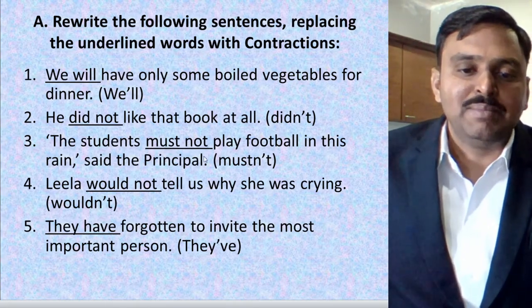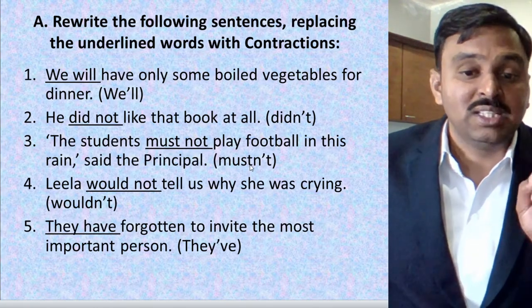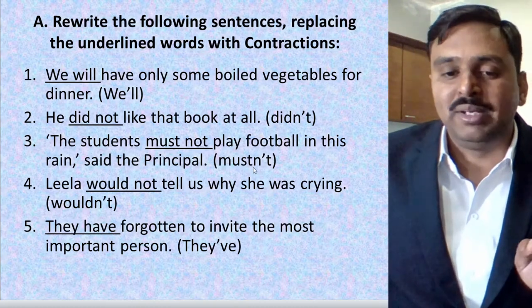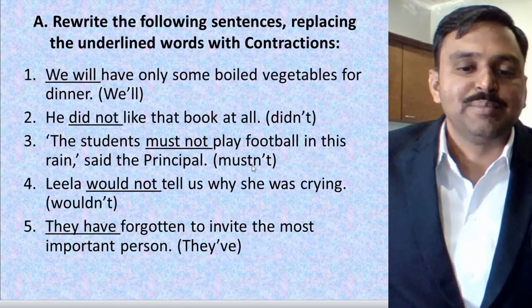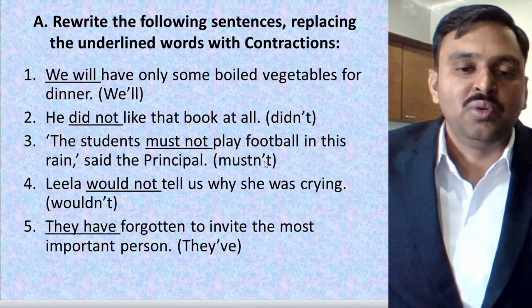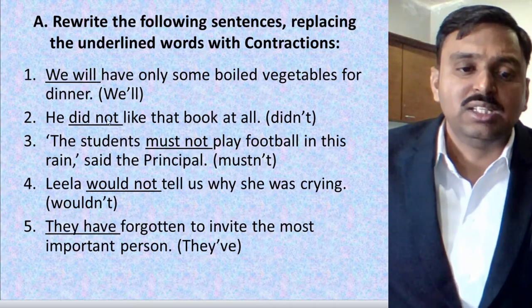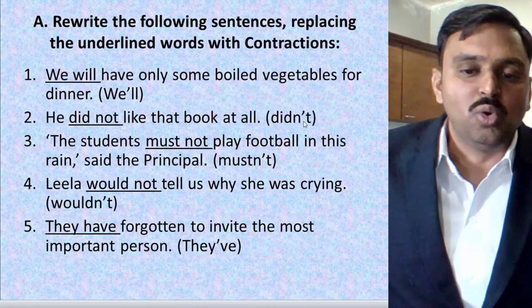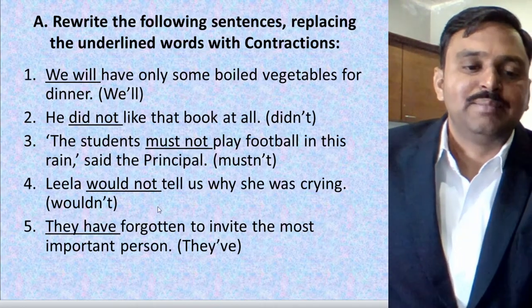While making it we have removed o only. Look at that, must is the first word and it is unchanged. You don't have to change the first word, remember that. And in not, an apostrophe is put and o is removed. Same for did not also, o is removed and an apostrophe is there. Alright, look at the fourth example.